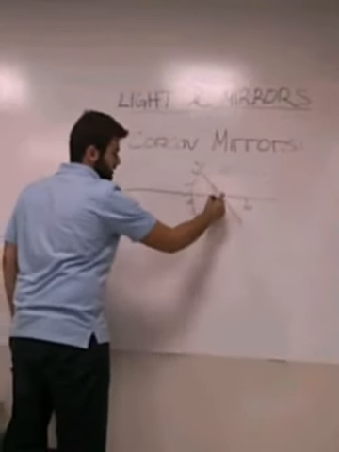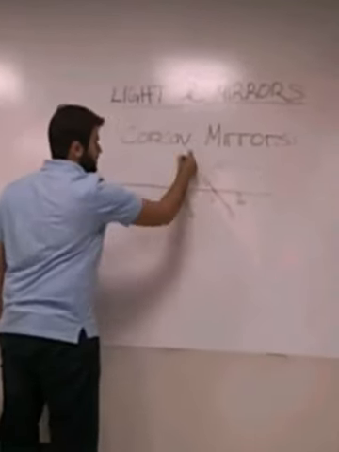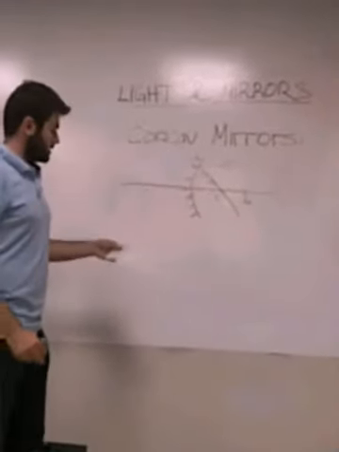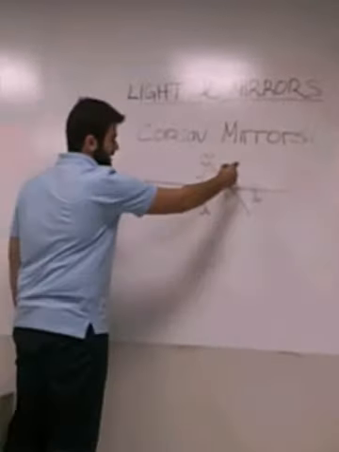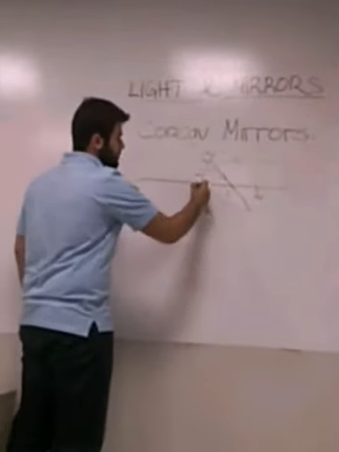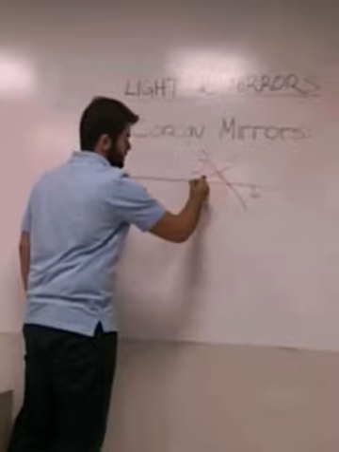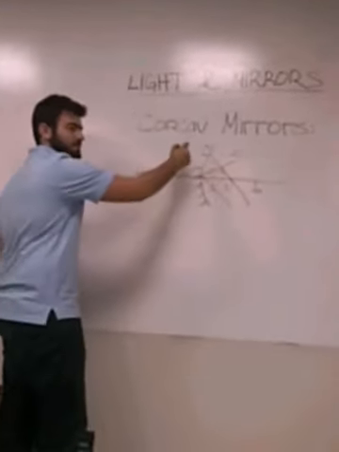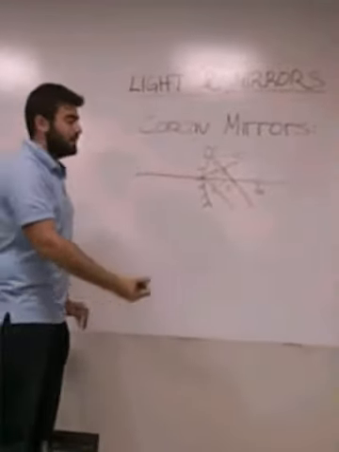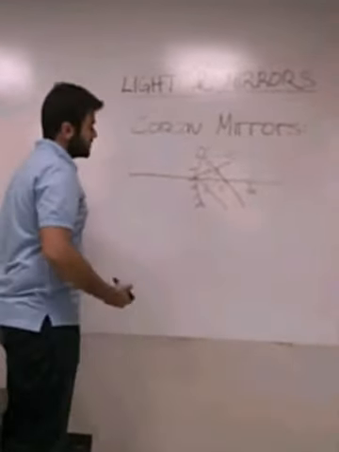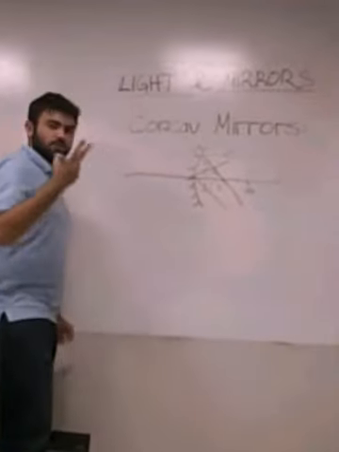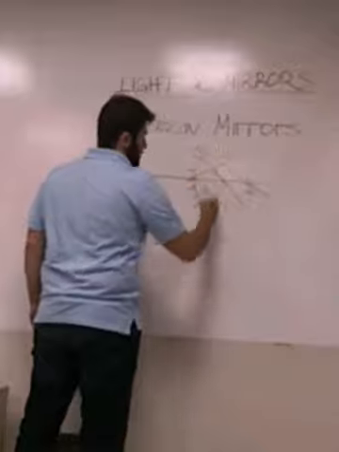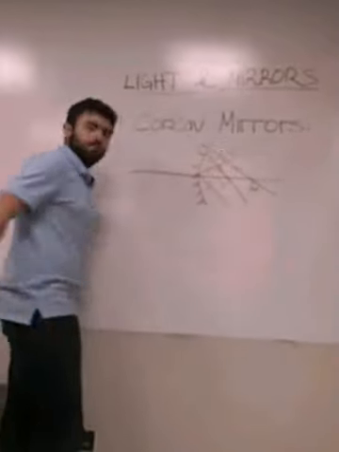It reflects like it is coming from F, and if it comes to the center of the mirror like the other one, it reflects like it's not a concave mirror, but a plane mirror. And the third and the last one I'm going to tell you about, if it comes from the M, it reflects from M.